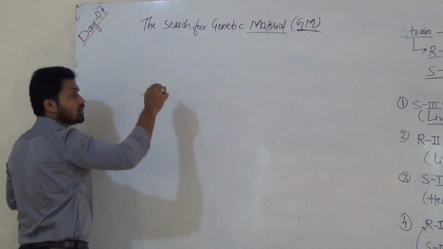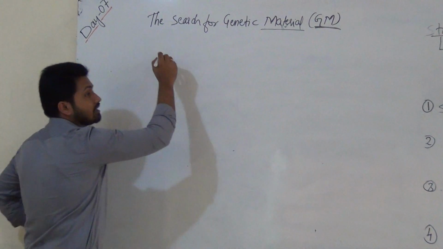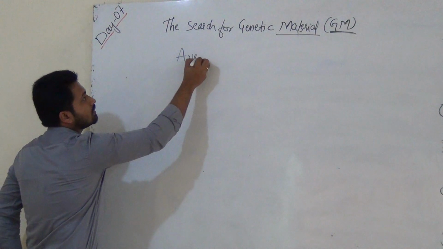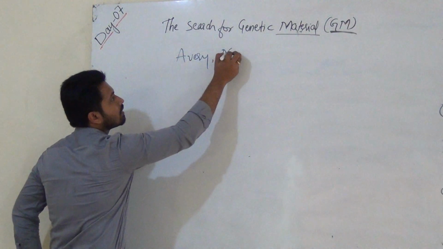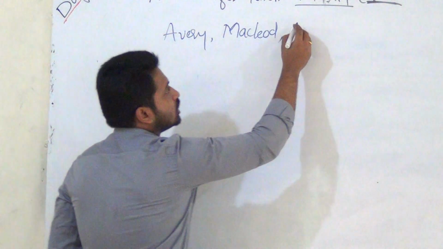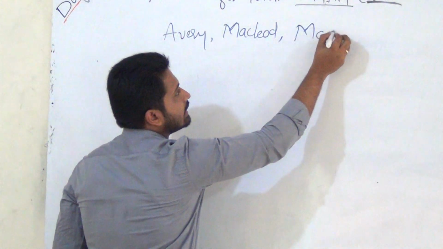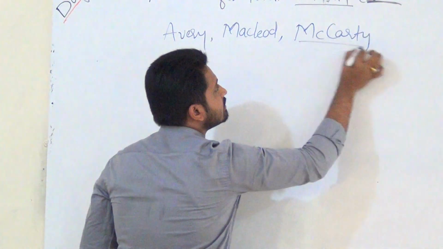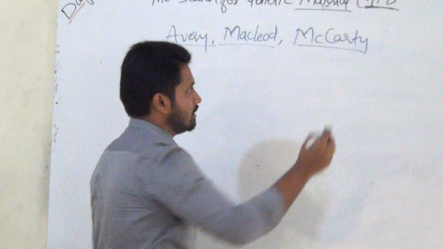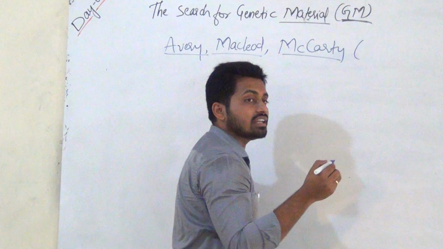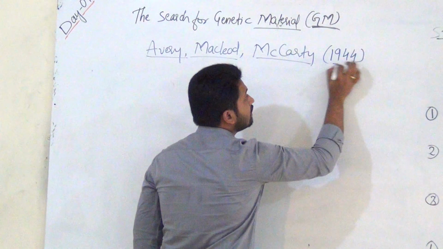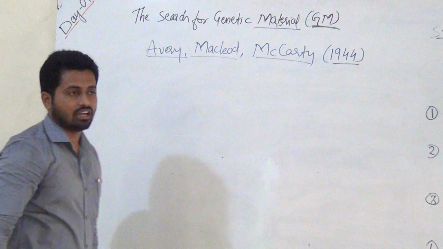This experiment was continued 16 years later by three scientists, Avery, MacLeod and McCarty. Remember, friends, 16 years later means Griffith worked in 1928, and these three scientists worked in 1944.